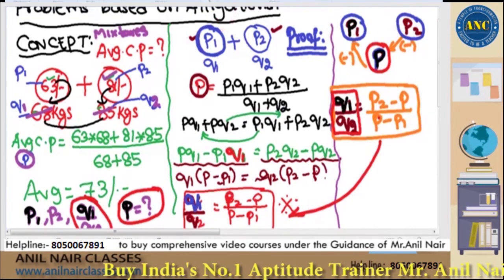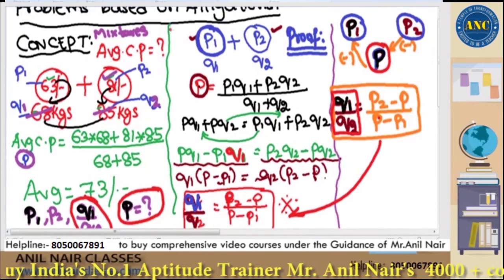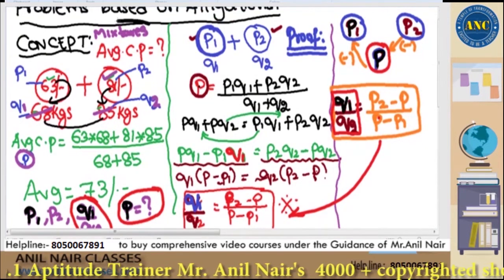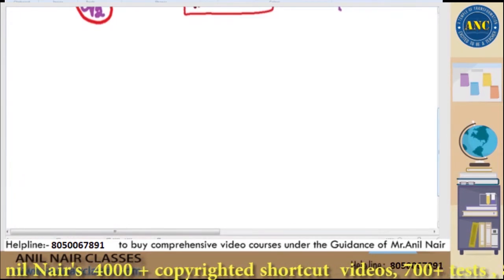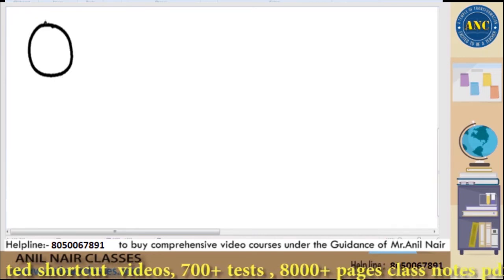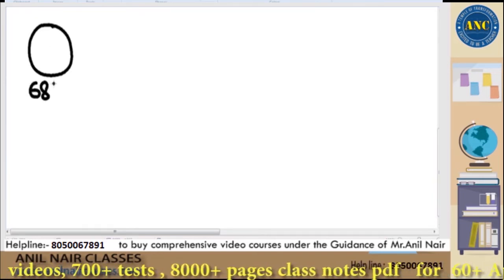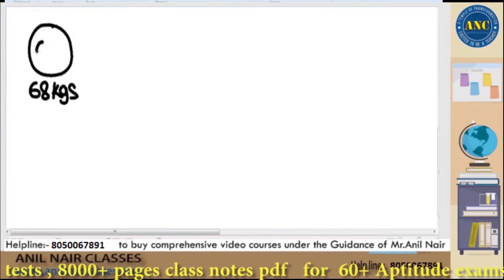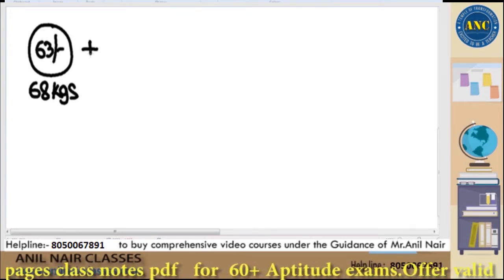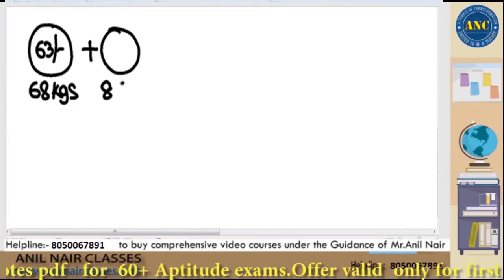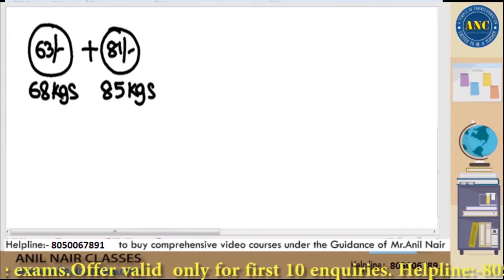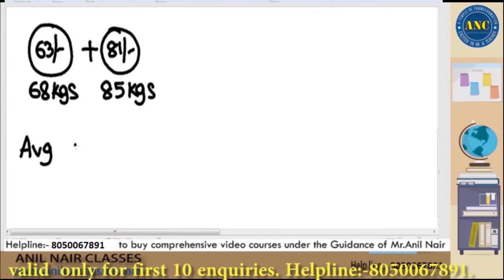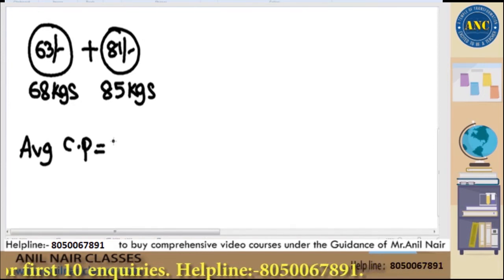Just to make you even more clear, now observe carefully. This problem on mixtures we solved in the morning. I'll go to a fresh page. What is the question? Again I am writing that question. 68 kgs of apples purchased at 63 rupees per kg is mixed with 85 kgs of apples purchased at 81 rupees per kg. You need to find the average cost price of the resultant apples per kg.